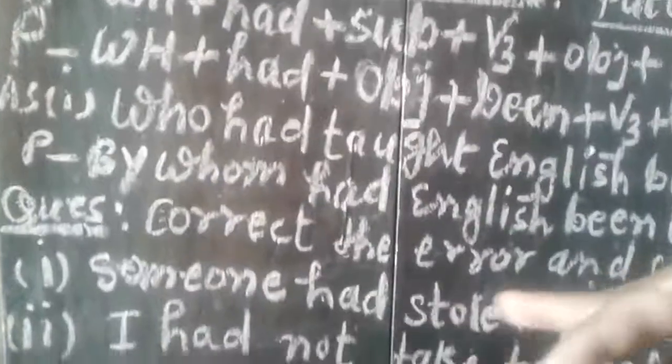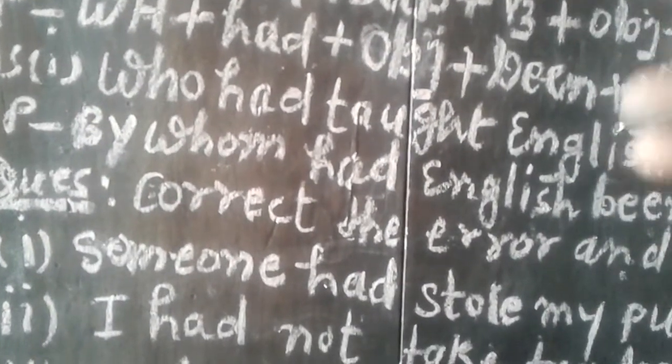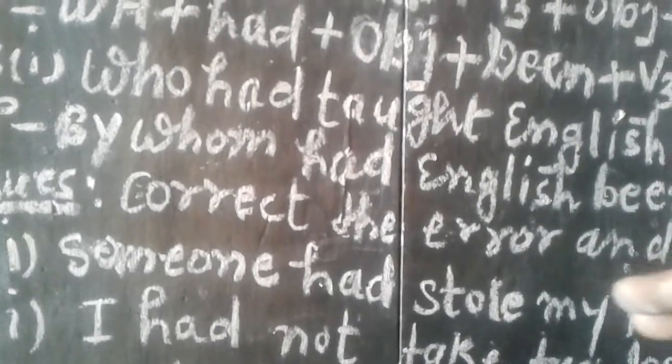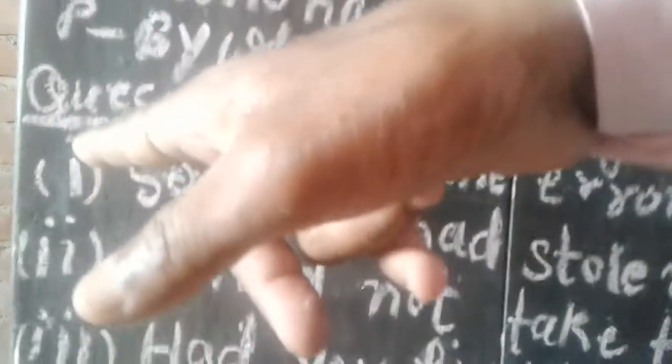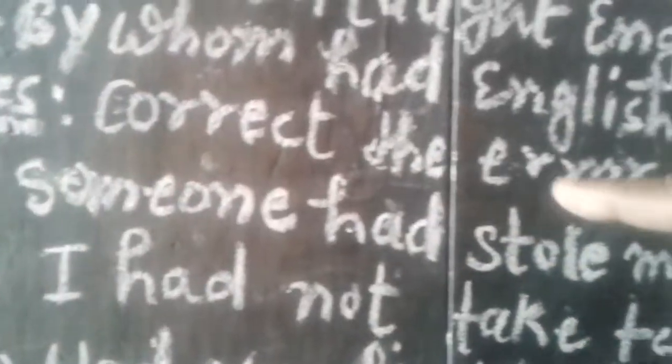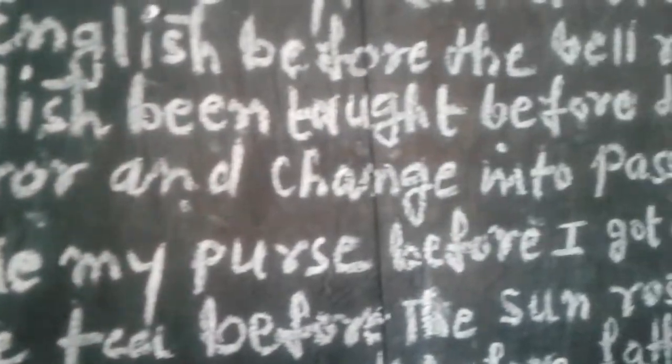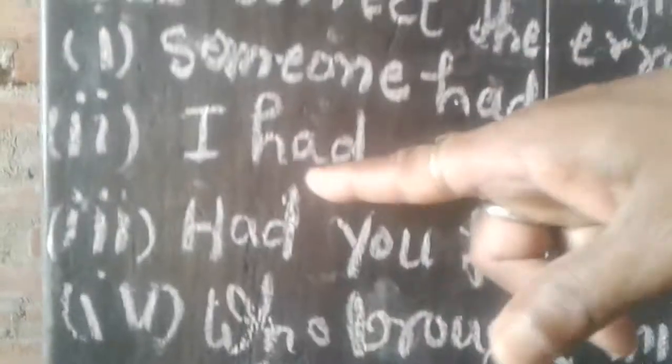Now I am going to give you some sentences in which you have to find out the error, the wrong words from the sentence, and then change into passive voice. So students, please jot down the question: correct the error and change into passive voice. Number 1: Someone had stole my purse before I got off the train. Second one: I had not take tea before the sun rose. Third one: had you finished your work before father comes.